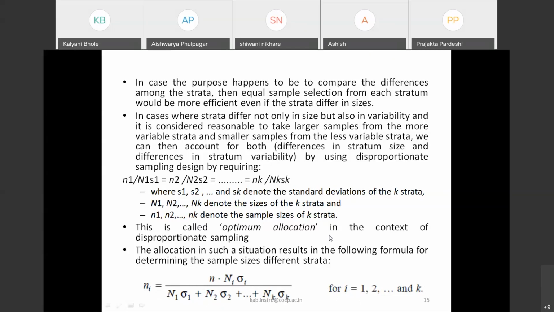This is the formula used for adding one more complexity, the standard deviation, where you can also use variability within the strata. Please note down this formula. I hope it is done.